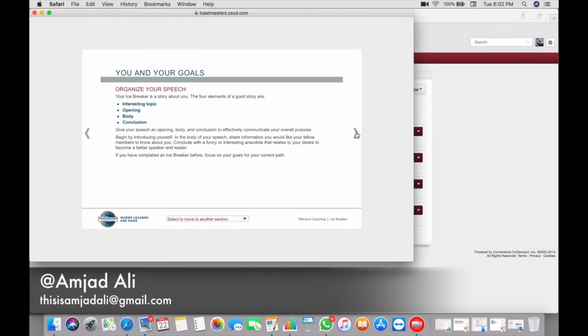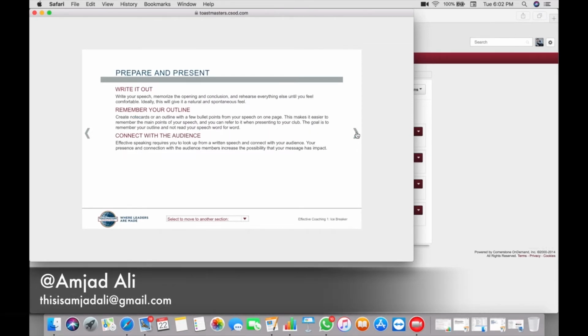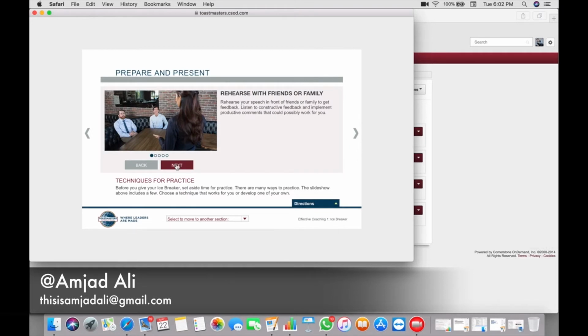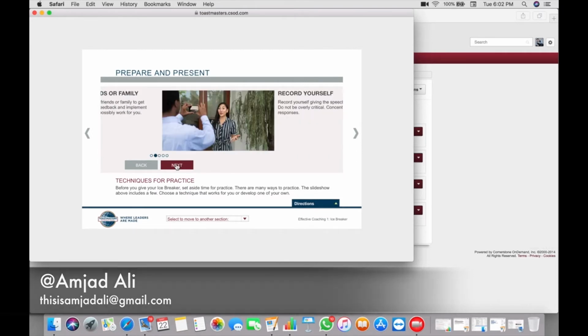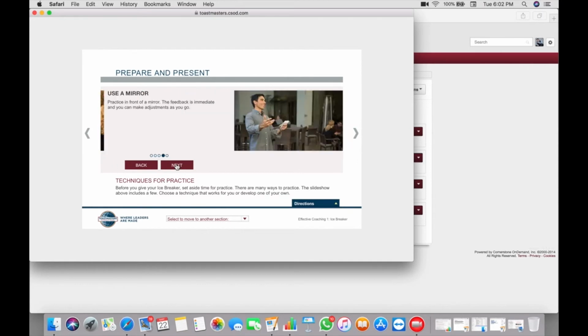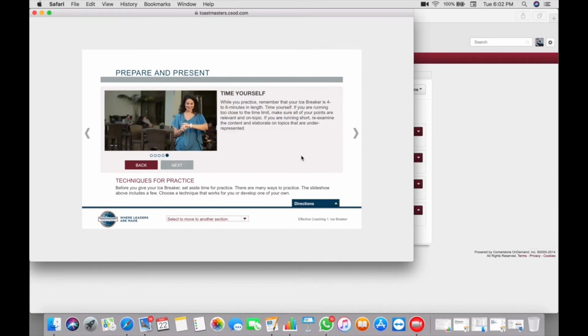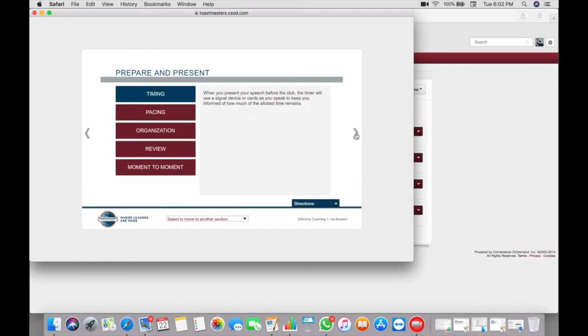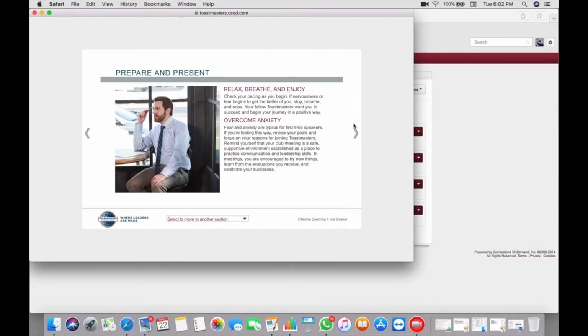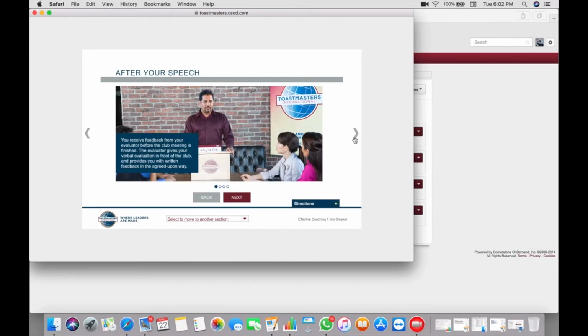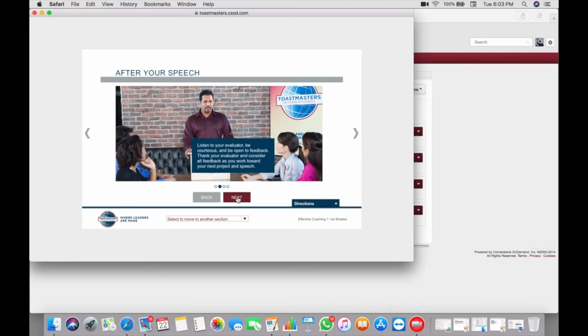Next slide. Next. Here there are some more informations. Press next and you will read them all. Alright, here's some more information about timing, pacing, organization, review, moment to moment. Next, some more information. Next, here we have 3-4 more slides.